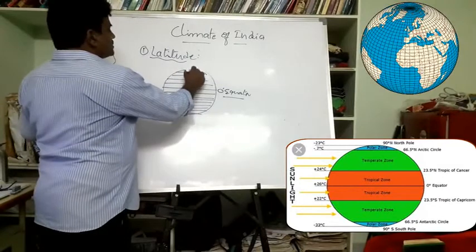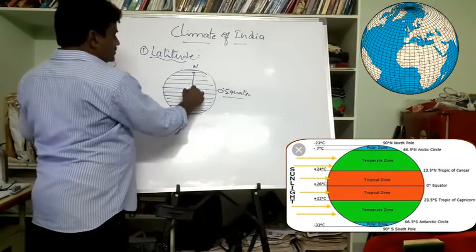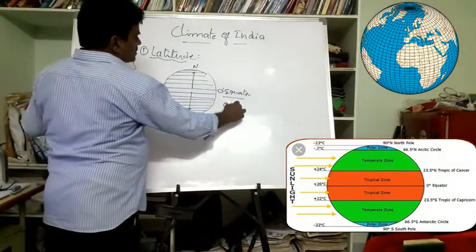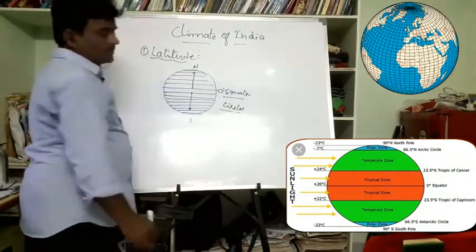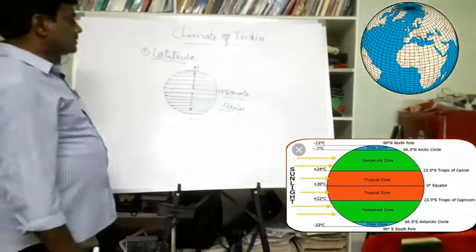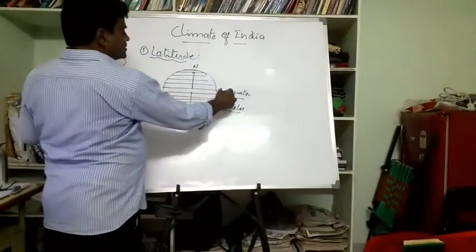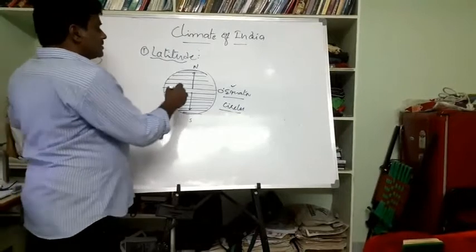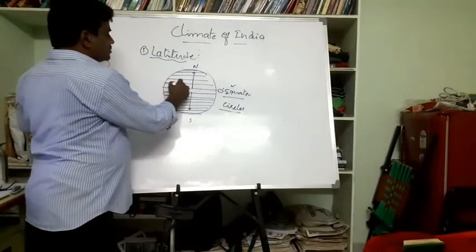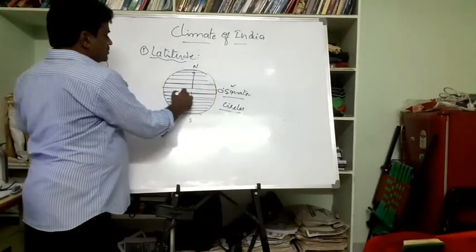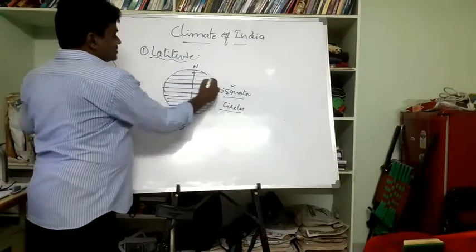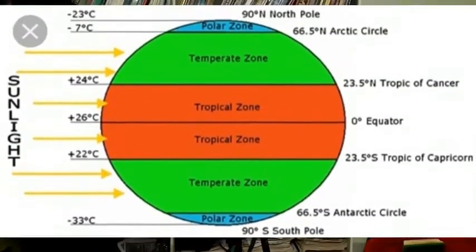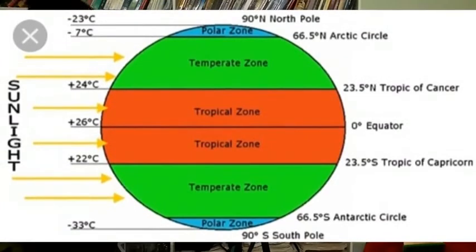As we proceed towards the north, we can see the North Pole, and towards the south, the South Pole. Latitudes are also called circles. The biggest circle, the largest circle, is the equator. Based on this, the world is divided into three climate zones. The first one is the tropical zone.